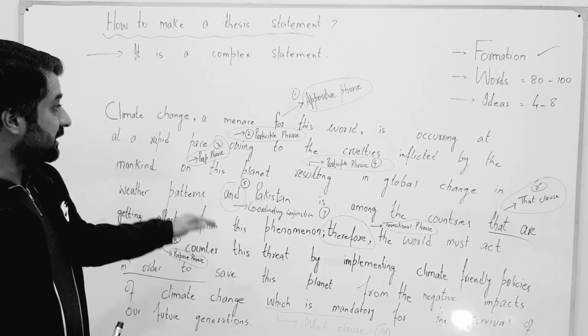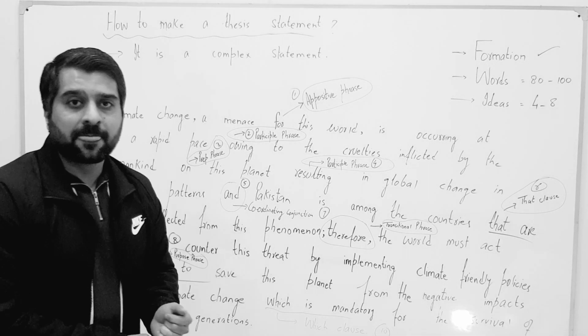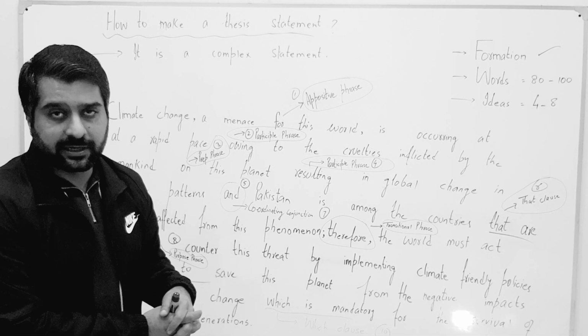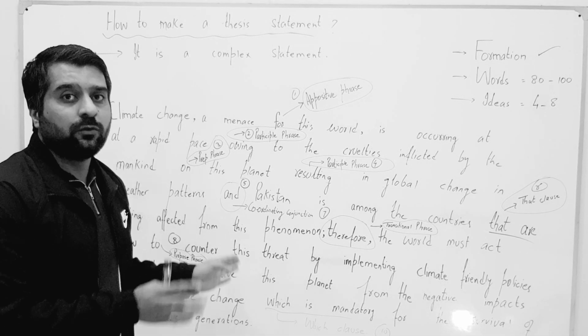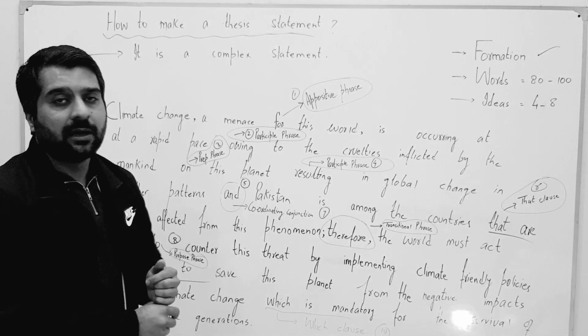So this is a thesis statement of almost 80 to 90 words, and it contains 6 to 7 or 8 ideas, and it contains only two conjunctions. This is not a run-on sentence. So this is how we make a complex statement by using phrases and clauses.